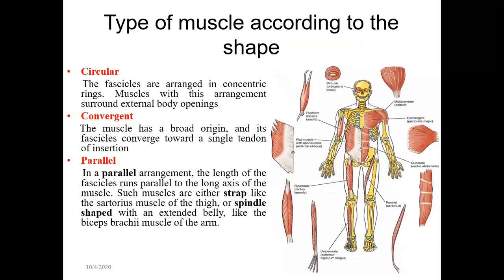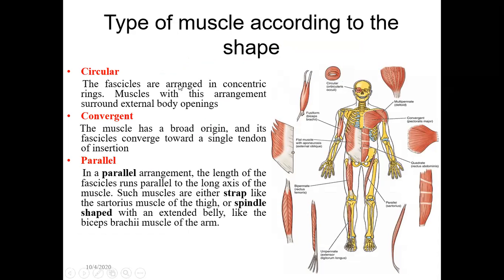Coming to the types of muscle according to shape, let us study them further. The circular muscle fibers, as I showed you, the fascicles are arranged in concentric rings. They help in closure of the eye, and as I said here, there is the orbicularis oris, which helps in the closure of the mouth.